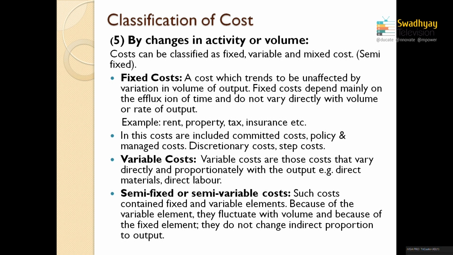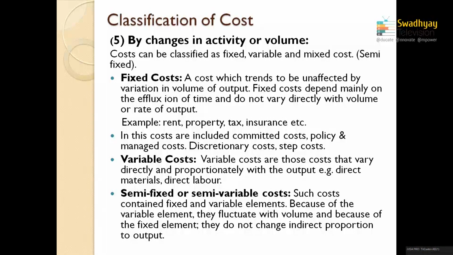Let's take an example. Suppose you have an administrative staff in your organization, and the administrative officer is appointed to manage a sales register or certain things. He is paid a salary of rupees 10,000. At that point of time, the number of units manufactured may be 5,000 units. In the next month, the company changed its policy and increased manufacturing output from 5,000 units to 10,000 units. But the administrative officer's salary remains the same. Here it means your output is going to change, but the administrative staff salary remains unaffected. It is called a fixed cost.